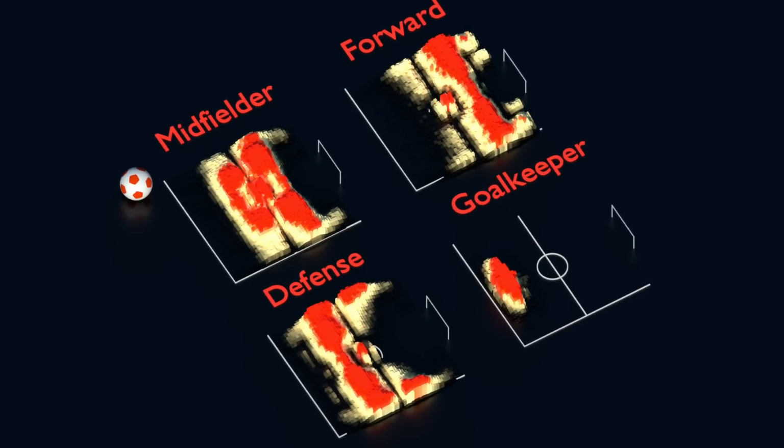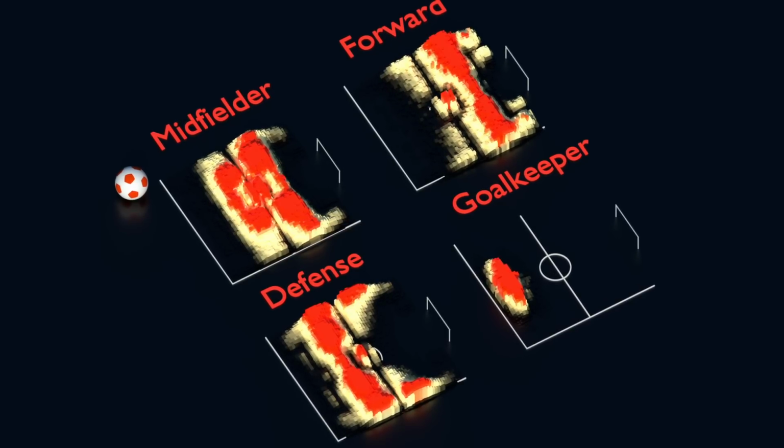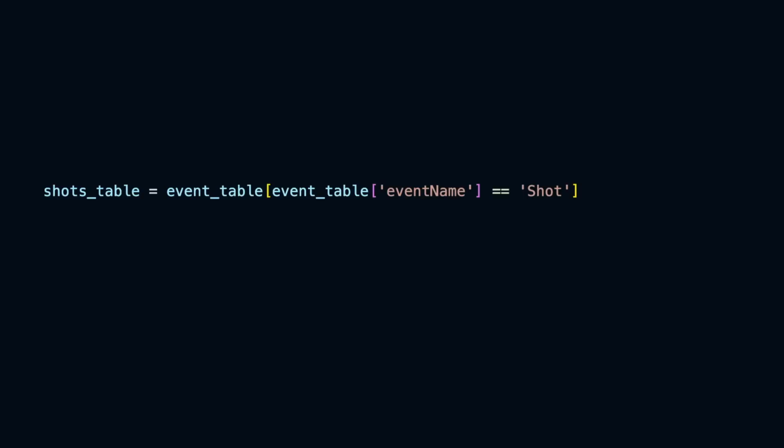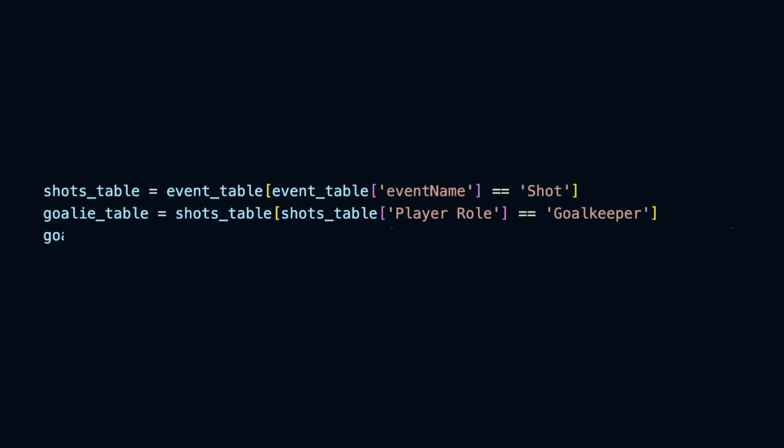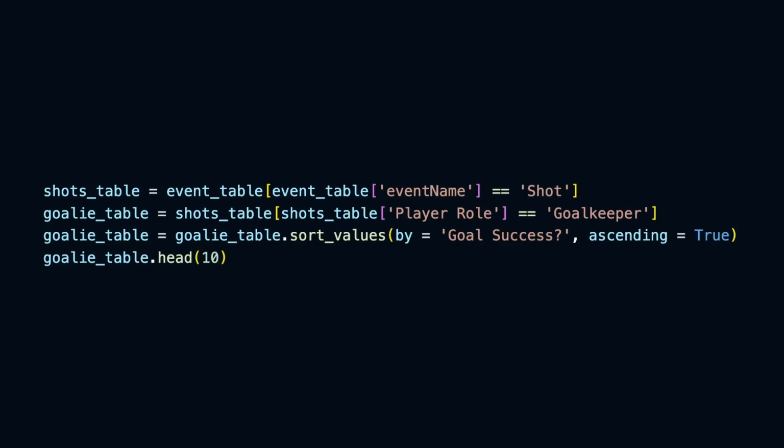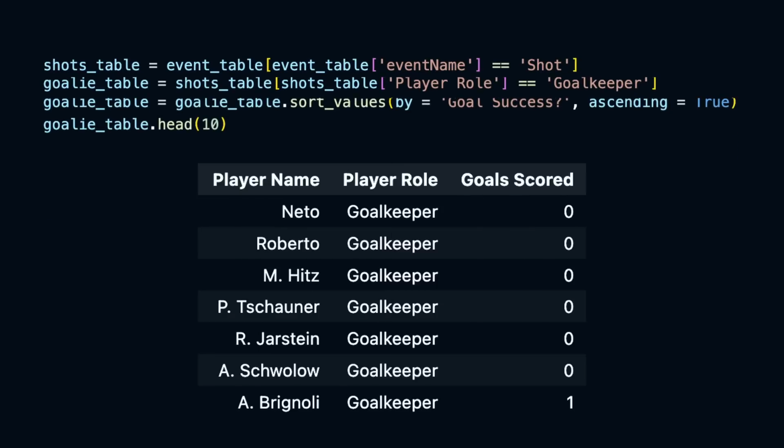I should mention that this is also how I found Alberto Brignoli. I filtered events according to shots, and then filtered further according to successful shots, and then filtered once more according to player role, and found that Alberto Brignoli was the only goalie who had made a successful shot on net. So yeah, you can do some cool stuff with this stuff. That's how you know this part was not scripted.